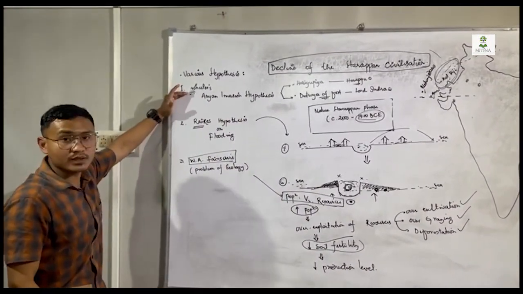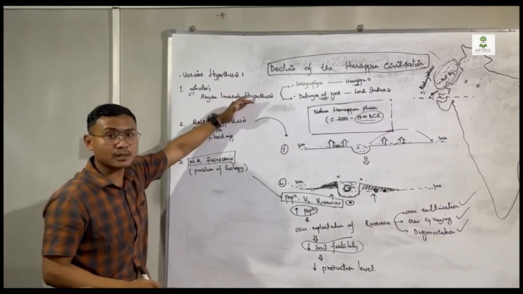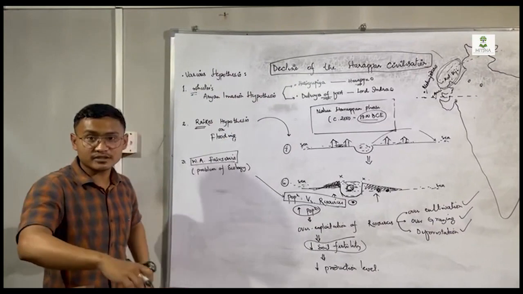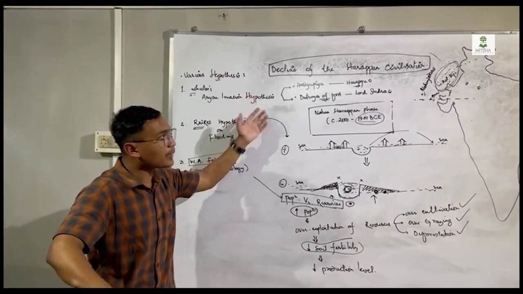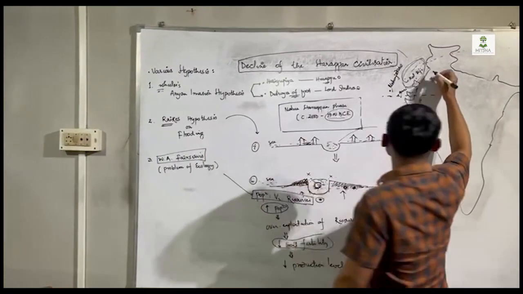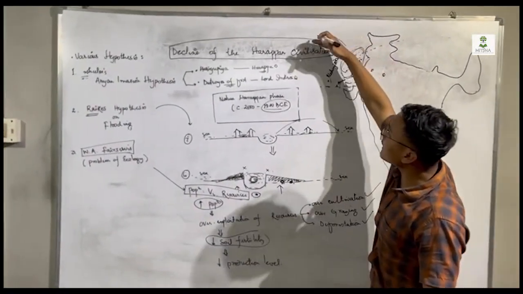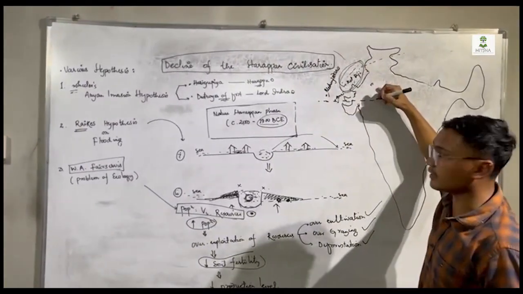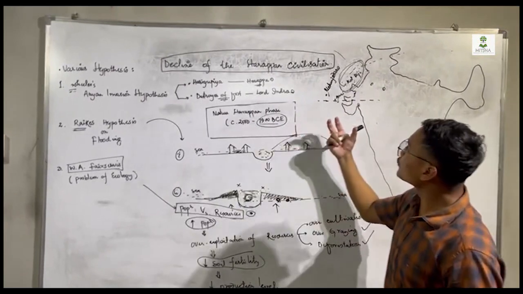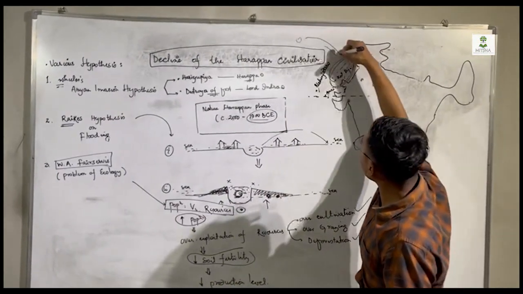What Mortimer Wheeler puts up is nothing but the Aryan invasion hypothesis. What is this hypothesis all about? It argues that the Harappan settlements in the Indus region were invaded by the Aryans who came from Central Asia, right?